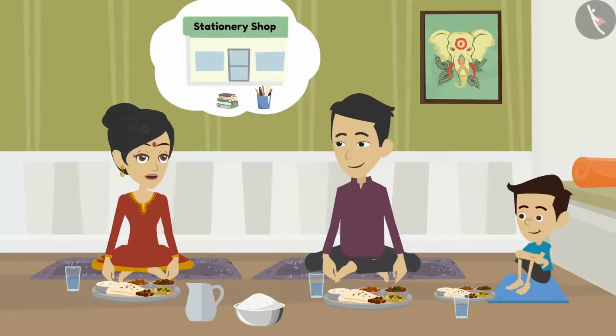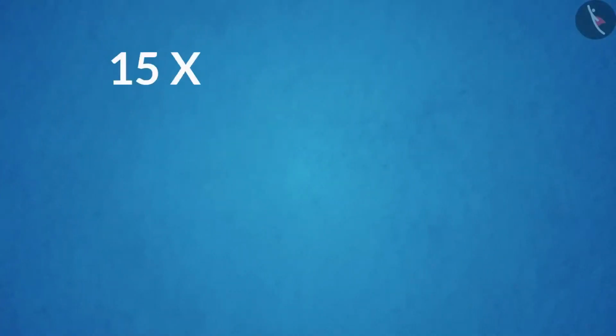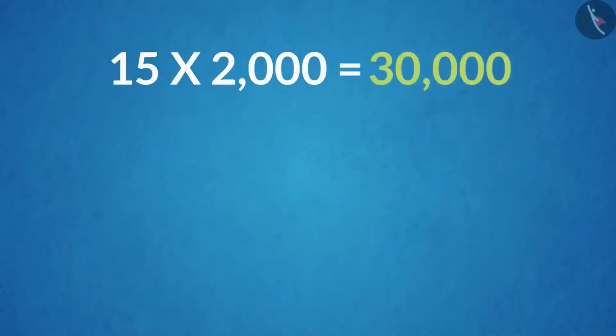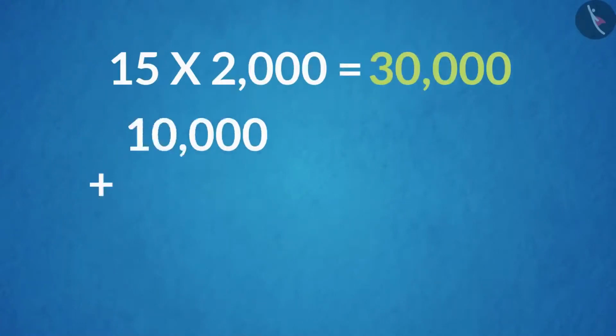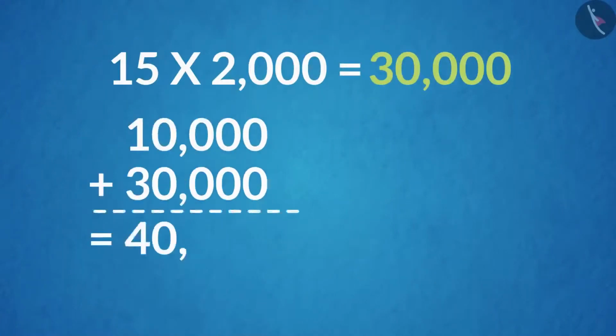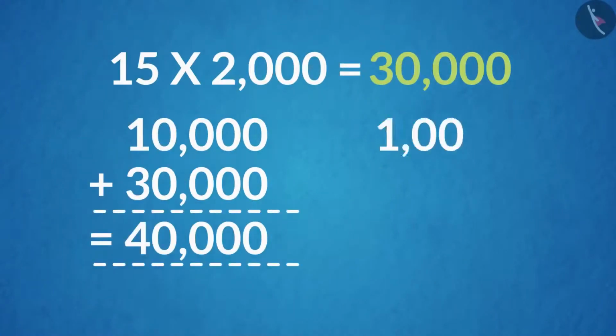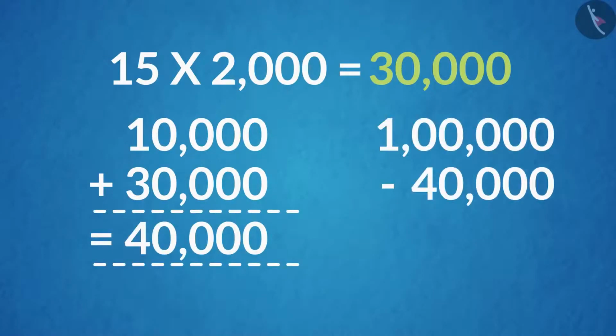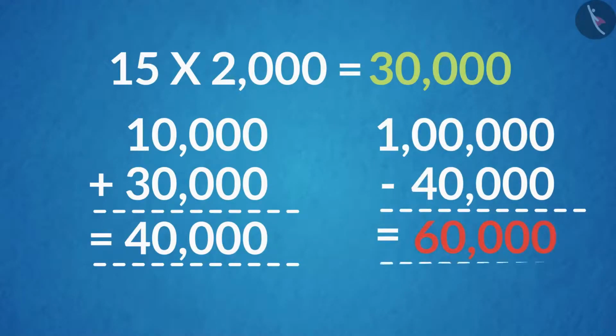Multiply 15 by 2,000. If we multiply 15 by 2,000, we get 30,000 rupees. That means we have a total of 10,000 plus 30,000, that is equal to 40,000 rupees. But I need rupees 1 lakh for this purpose. That means we have to borrow 60,000 rupees from somewhere.